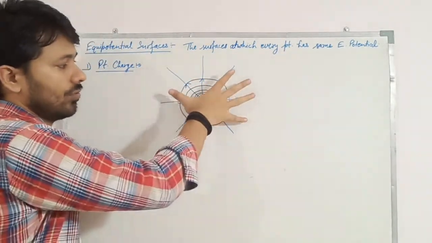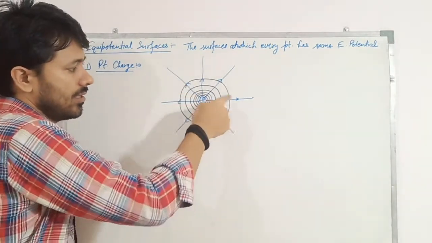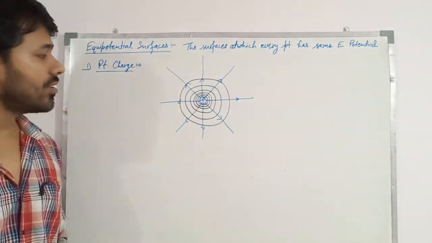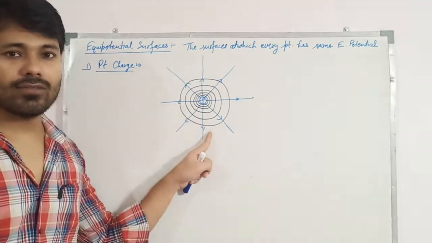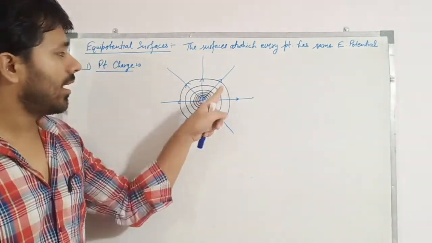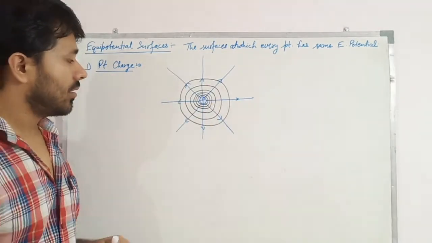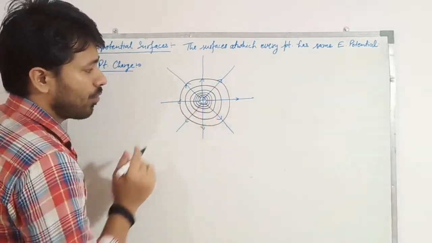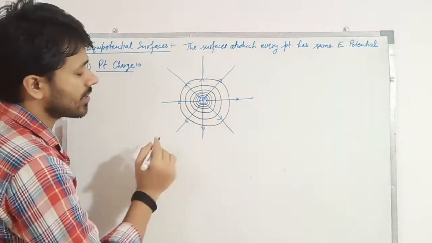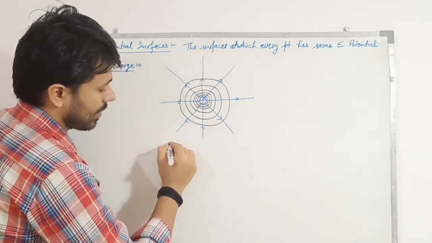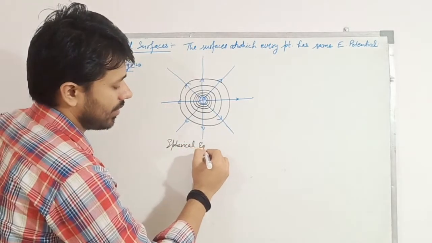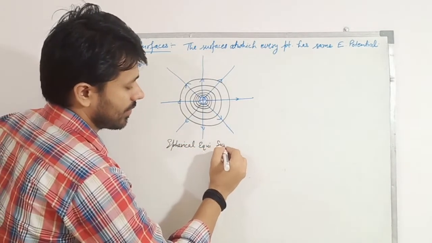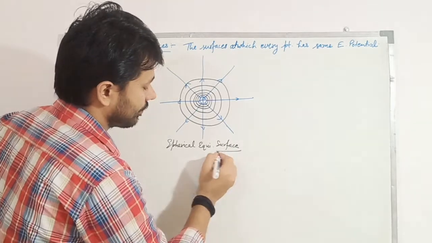And so on. So these surfaces are equipotential. There is high electric field near, and low electric field away from that charge, right? और यहां से हम क्या कह सकते हैं कि पॉइंट चार्ज के लिए जो इक्विपोटेंशियल सरफेस होंगे वो कैसे होंगे? Spherical equipotential surface for a point charge.